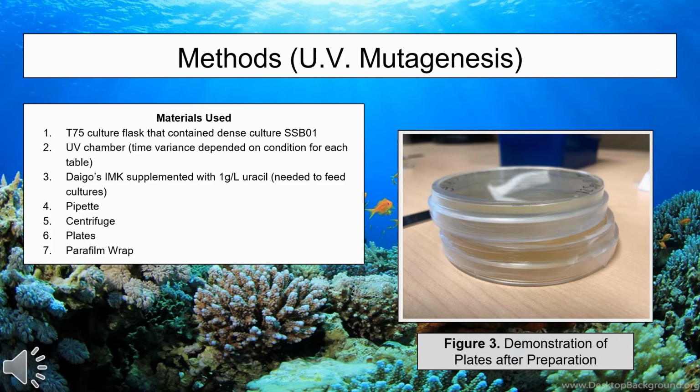Each member of the group subjected Breviolum minutum, strain SSB01, to UV radiation at varying times. The cells were then plated with Diago's IMK medium, which provided uracil to the cells. This was important to add since we were testing against resistance to 5-FOA, which stops the production of uracil in the cells. The plates were then sealed using parafilm in order to prevent contamination inside the plate.